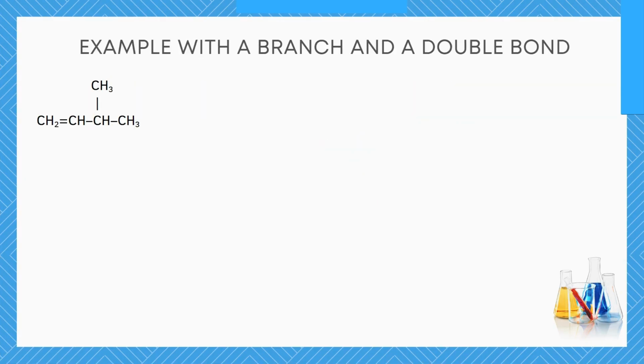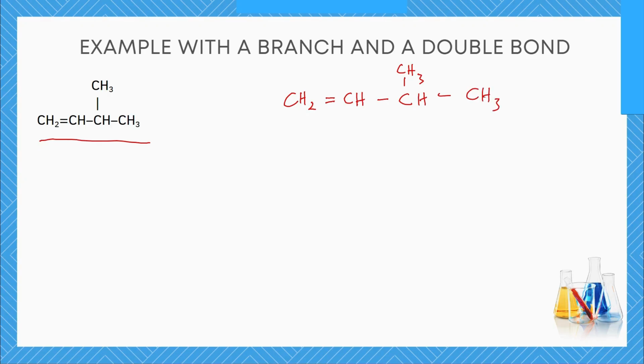So the first example that shows us how to assign priority to the double bond over a substituent or over a branch is this compound that we have over here. So we have CH2 double bonded to CH, bonded to CH, which has a branch CH3, and then we have CH3 over here.